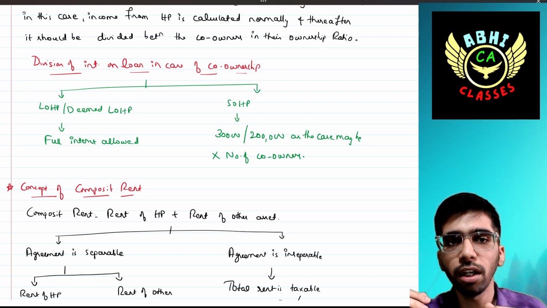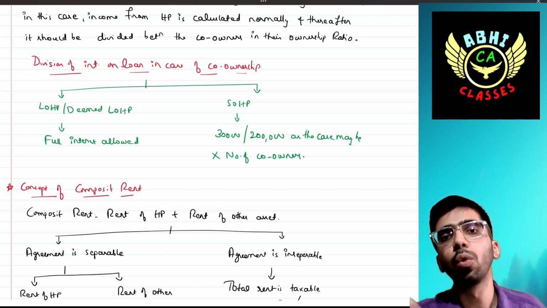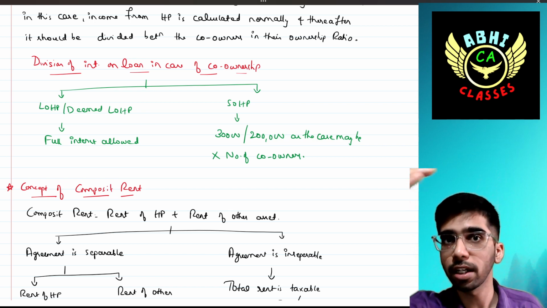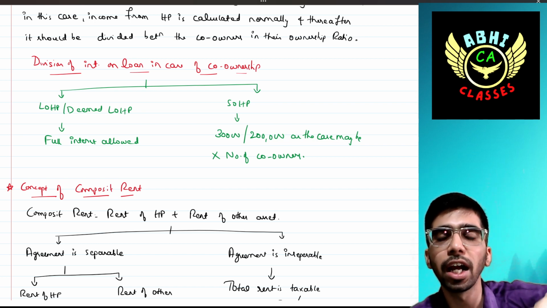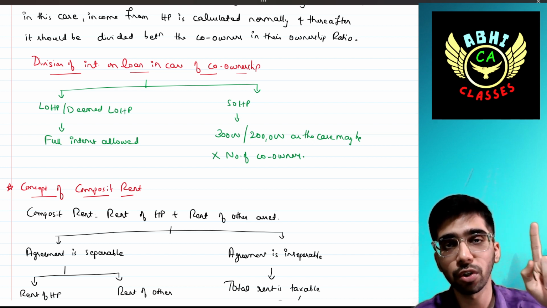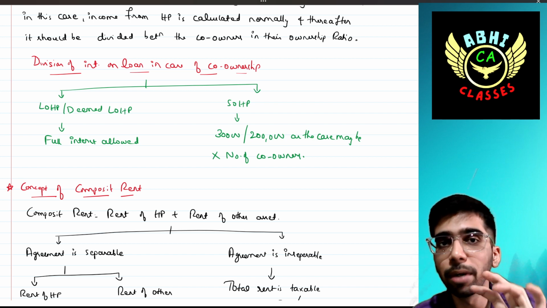If it is a self-occupied house property that is co-owned, then the limit is 30,000 or 2 lakh, as the case may be. As the case may be means there are conditions, right? The loan is taken after 1/4/1999 for the purpose of purchase or construction, and the construction should be completed within 5 years; then the limit is 2 lakh.